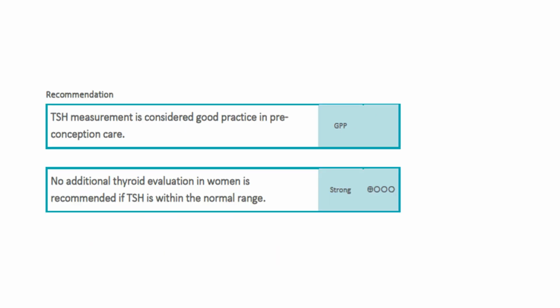Let's discuss the recommendation regarding thyroid hormone for unexplained infertility. TSH measurement in general is required as part of preconception care. If an infertile couple comes to us, we will do a TSH hormone level as a baseline for the preconceptional evaluation. And if the TSH is within normal limits, then there is no need for additional thyroid evaluation. This is the ESHRE 2023 recommendation.